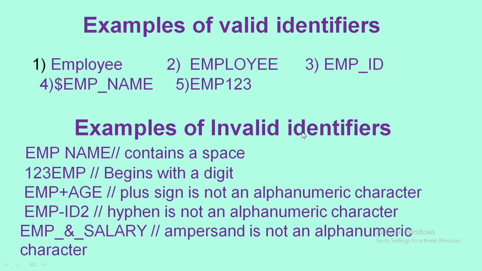Some examples of invalid identifiers are like emp name, not allowed because it contains a space. 123emp, it begins with a digit, which is not allowed. Plus sign is not allowed. Hyphen is not allowed. Even ampersand sign is not allowed in an identifier.